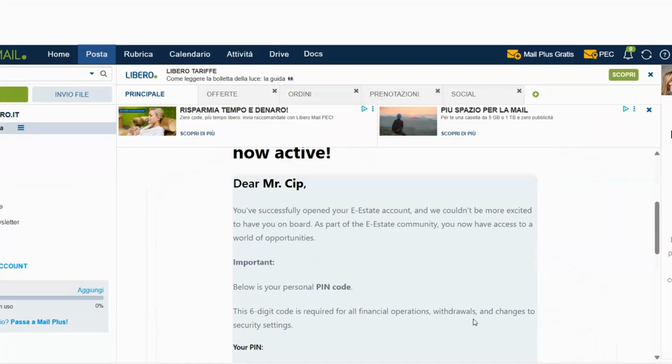And there is the PIN down here. I will not show it to you, obviously. Save this PIN with your password, because every time you do any operation, like withdrawals, or changing your email address or passwords, you have to use this PIN. So keep it safe, and have it ready to use whenever you have to do an important operation.